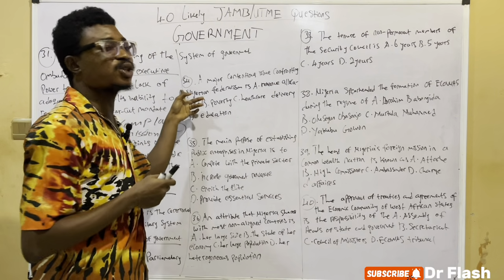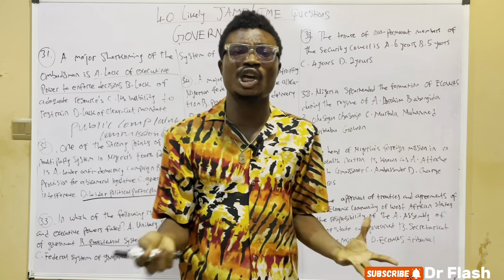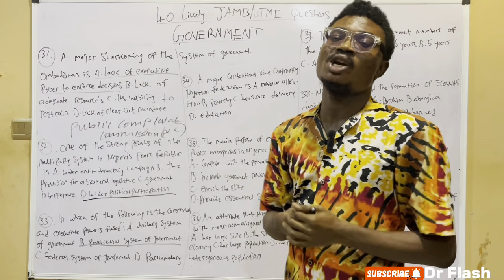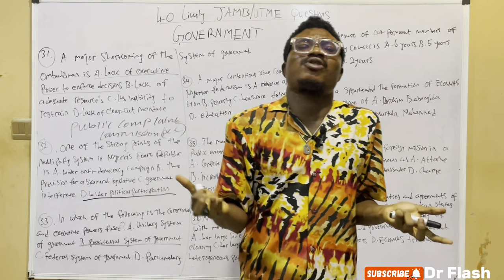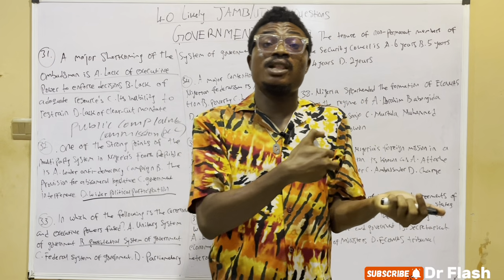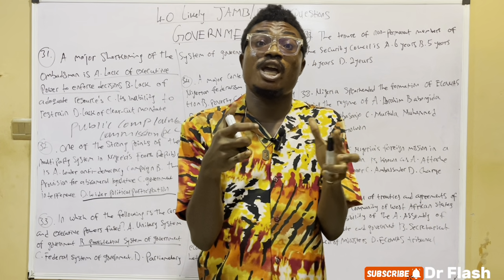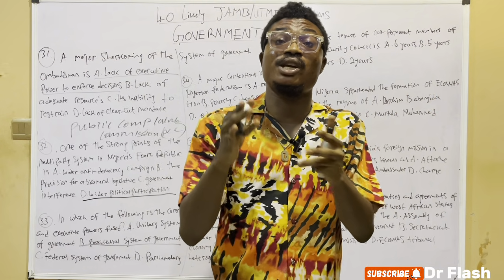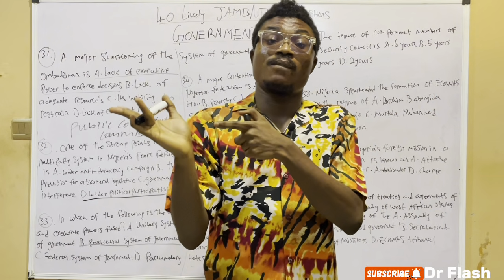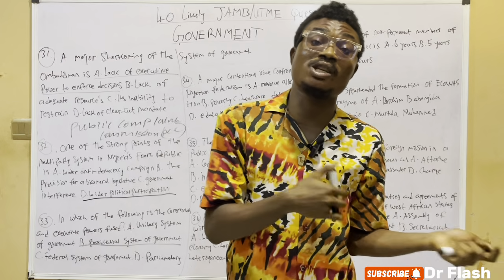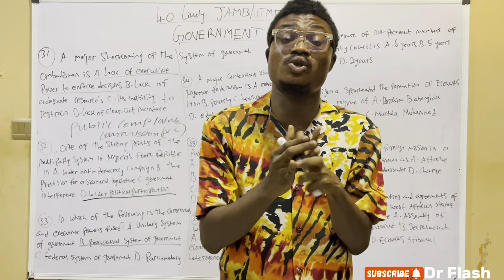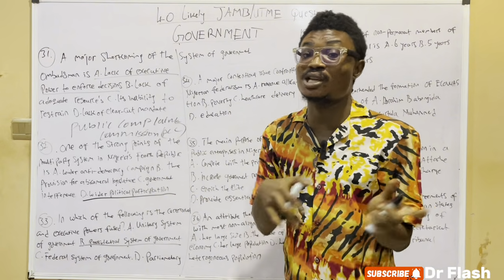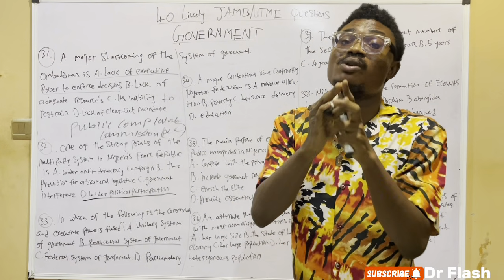So the 34th question: a major contentious issue confronting Nigerian federalism is. Talking about federalism, federalism is a system of government in which the central government and the component units are essentially divided.